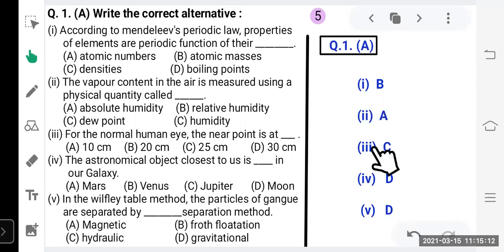So in this way you represent your answers, and don't forget to leave one line between the answers. Write down the first answer, leave one line, second, leave one line, third, leave one line, fourth, leave one line, and fifth, then leave one line. And on the same page, you can also start writing the answer to question number 1B, below question number 1A. As all of you know, you have to start a new question from a new page. Always start a new question from a new page. Don't forget to do that. Because question number 1A and 1B are part of the same question, you can continue on the same page.